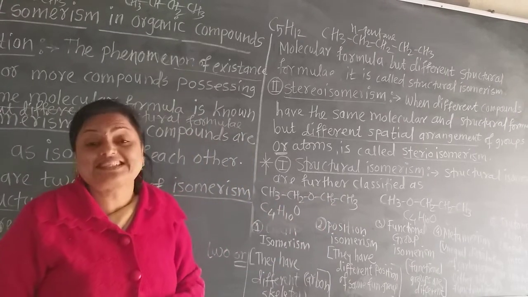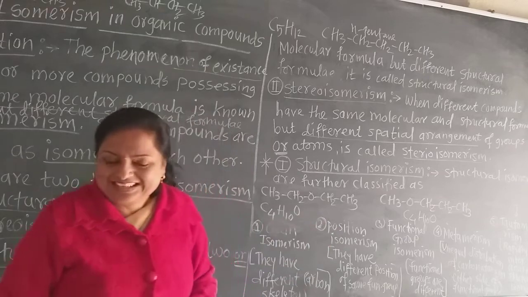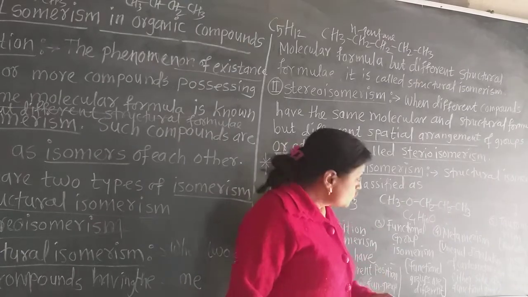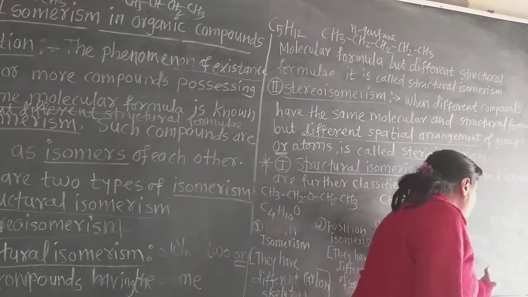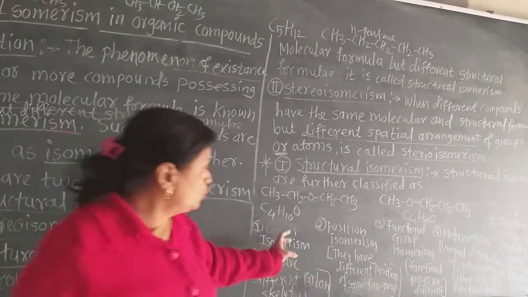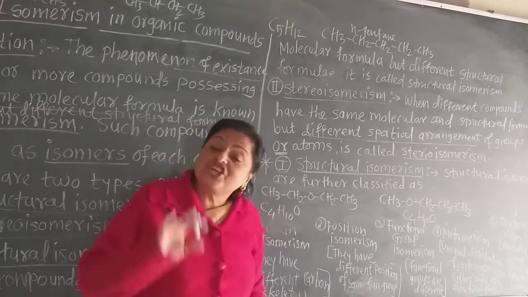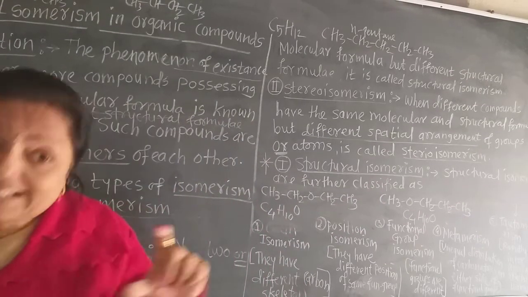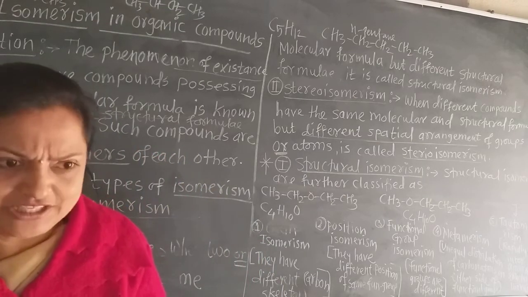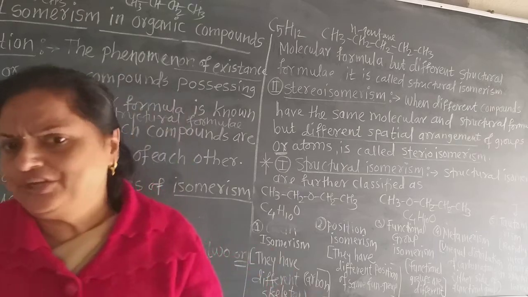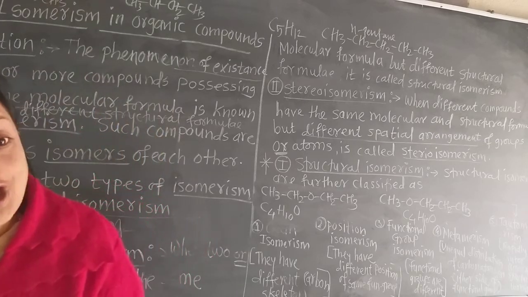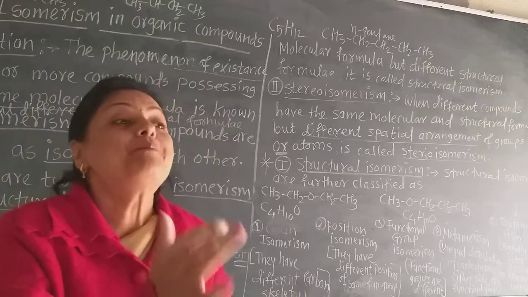In Marathi it is called sankhya. The number of carbon atoms is different. Here are 2 carbon atoms on each side, and here 1 and 3 carbon atoms. So what is the difference? Unequal distribution of carbon atoms. Unequal means not equal. Here 2, 2 and there 1, 3. Such unequal distribution of carbon atoms on either side of the functional group is present in metamerism. Metamerism is also a type of structural isomerism in which the molecular formula is the same, but they have a different distribution of carbon atoms on either side of the functional group.